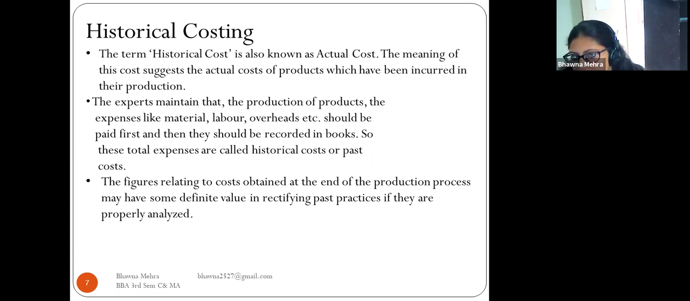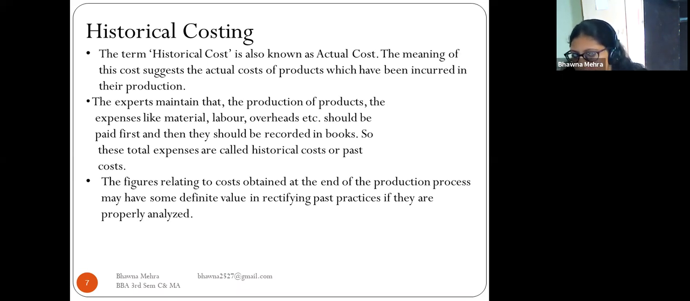The experts maintain that in the production of a product, expenses like material, labor, overhead, etc., should be paid first, and then they should be recorded in the books. So for the production of the product, we have to pay the expenses like material, labor, and overhead first, and then record them in the books of accounts. These total expenses are called historical cost or the past cost.